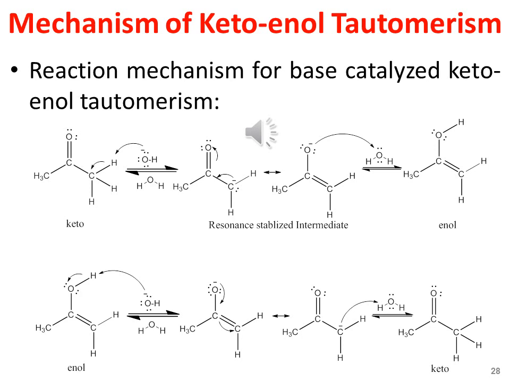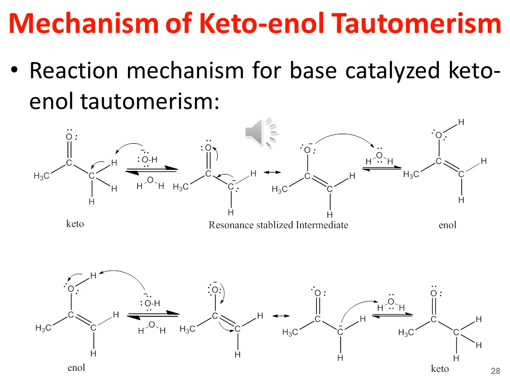Similarly, during the conversion of enol into a keto tautomer, the first step is the abstraction of the proton from the hydroxyl functional group of the enol molecule. So it again generates a resonance stabilized carbanion, which is stabilized by adding a proton from the water molecule, thus generating a keto tautomer again.